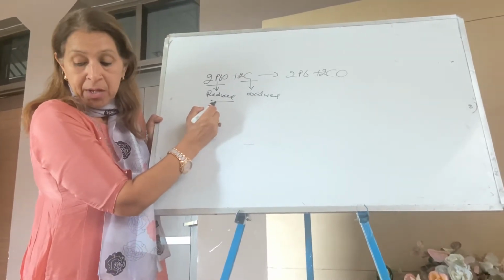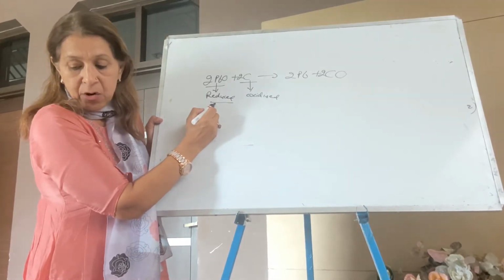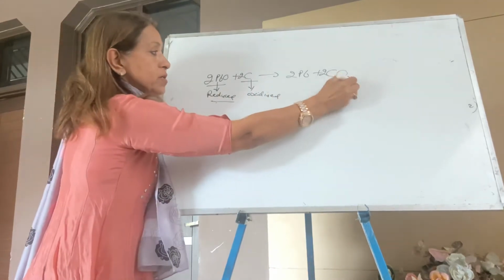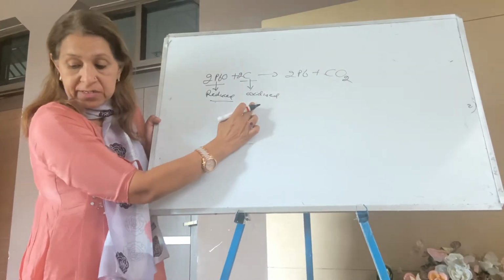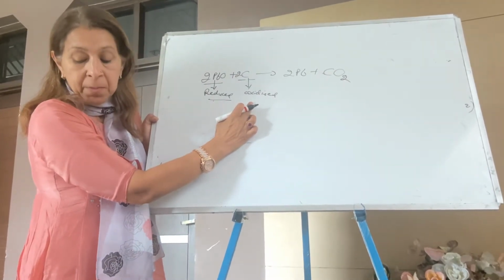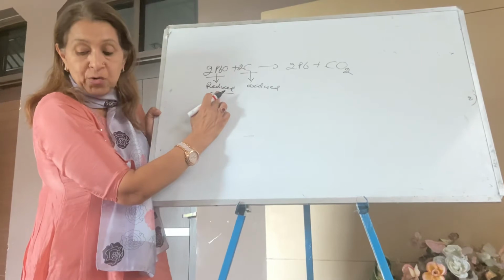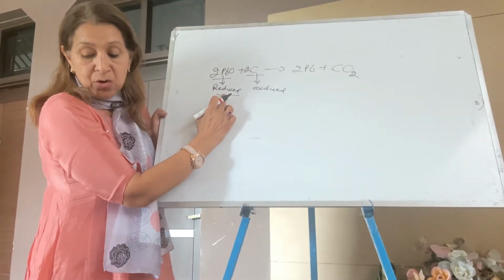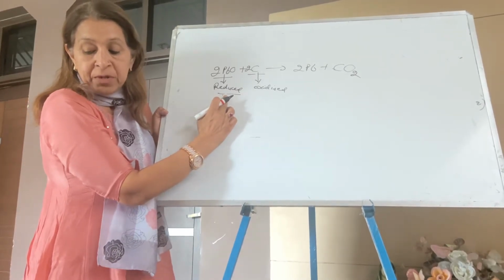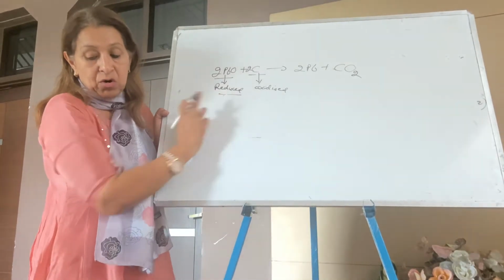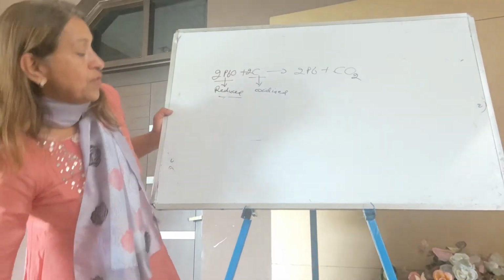A part is wrong. B part is carbon dioxide is getting oxidized. Carbon dioxide is not getting oxidized or reduced. So carbon is getting oxidized. It is again wrong. Third part, C: carbon is getting oxidized. C part is correct. Lead oxide is getting reduced. It is correct. So I think the incorrect statements are 2, that is the first and second. Lead is getting reduced is wrong. Carbon dioxide is getting oxidized is wrong. Both statements are wrong and you can check the option. So the answer is: the first 2 statements are wrong.